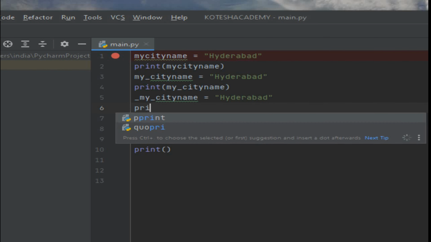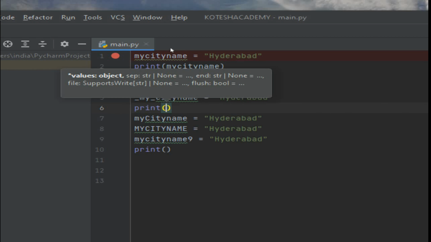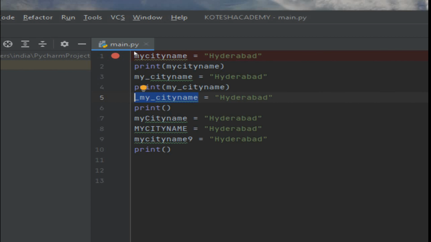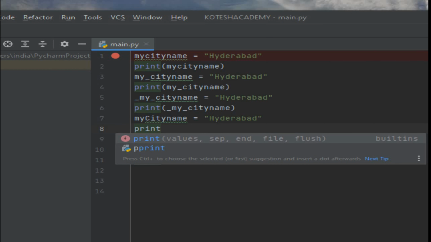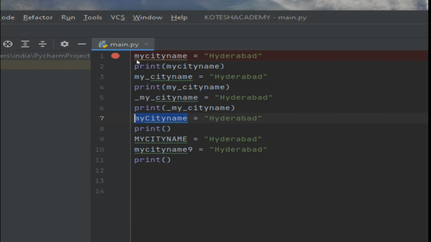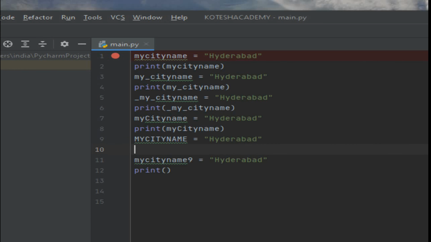Next print of underscore my underscore city name, then you will get same. Then you can write print of one of the characters is capital, then you can write Control V. Next print of all capital letters, Control C and Control V. Then you can take the last one, copy and paste, like that. Then you can run the process.